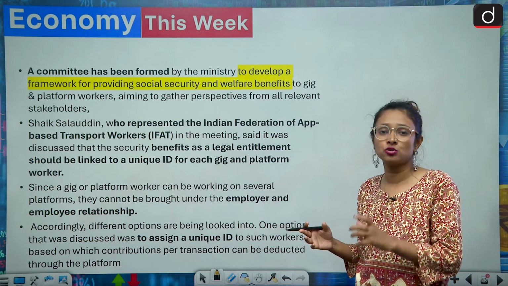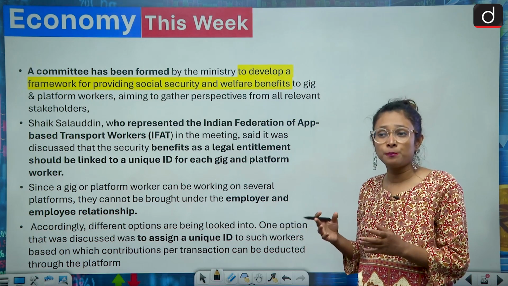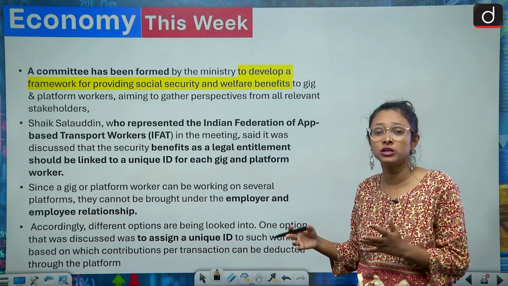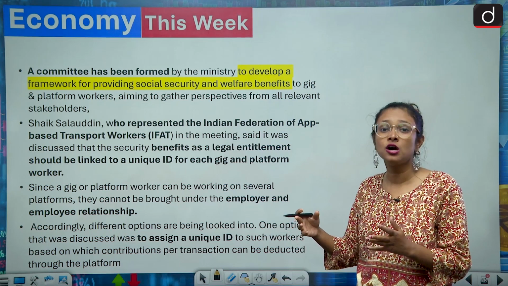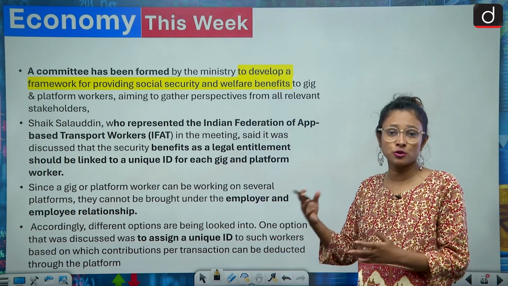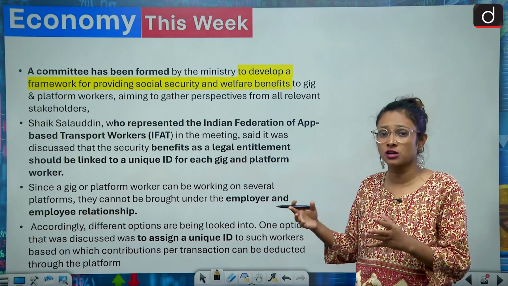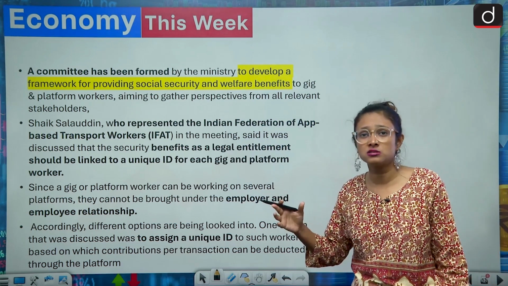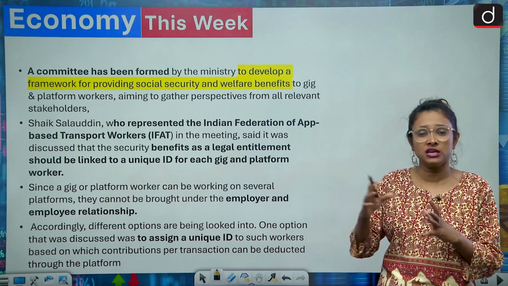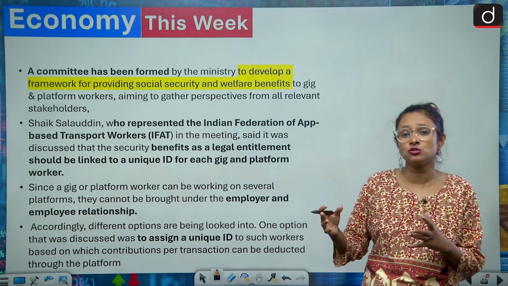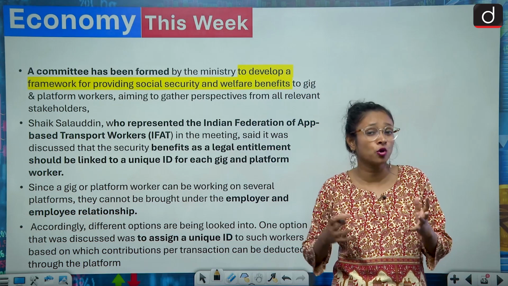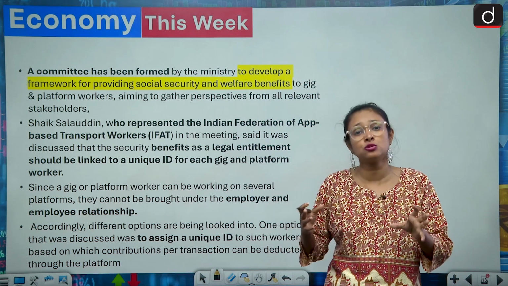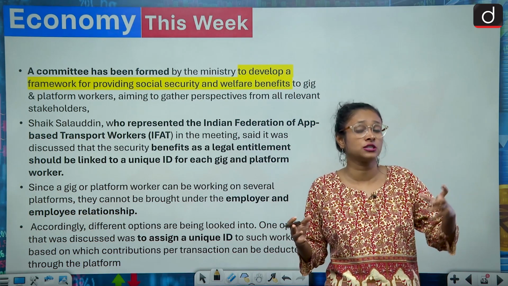And who are the gig workers? You often see Blinkit people who carry your things and deliver them to you in 10 minutes. You can also see the Flipkart delivery person and the Amazon delivery person. So they are basically the gig workers. I have shown you an example. They also said that because the gig economy is not a very stable economy, we cannot assume that there will be an employer and employee kind of relationship. But with the help of the unique ID, we'll be able to know whether that person is getting social security or not.